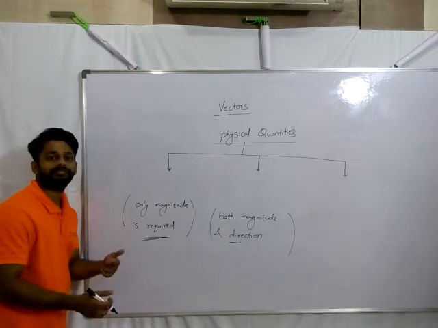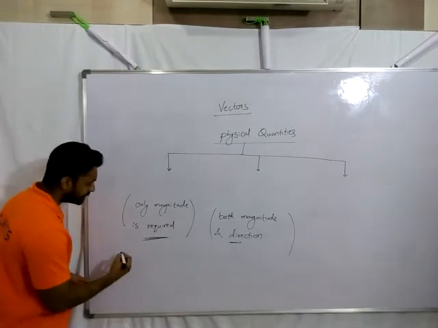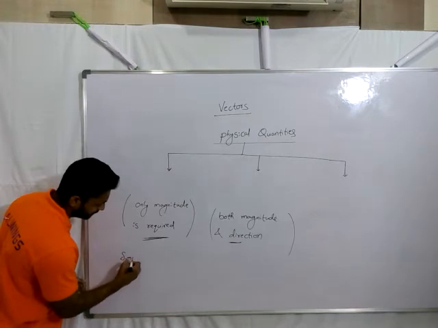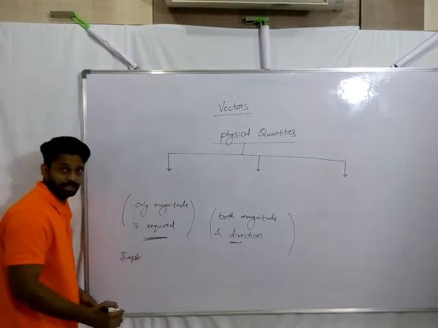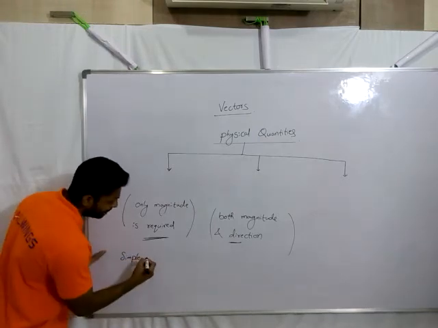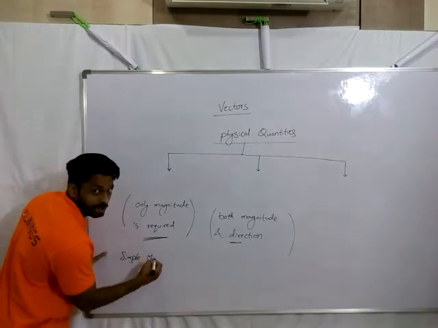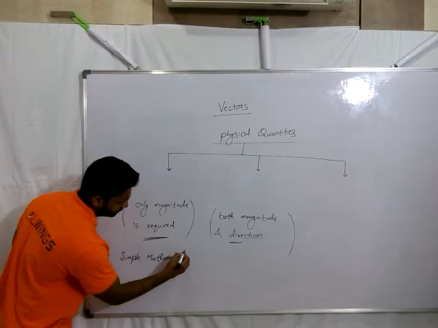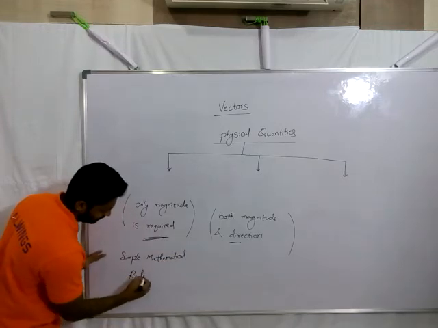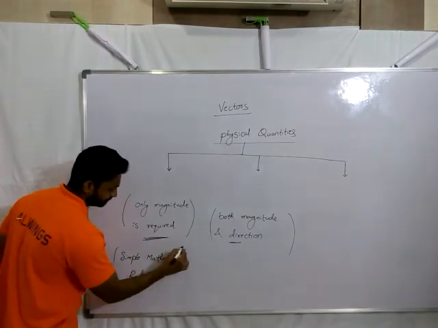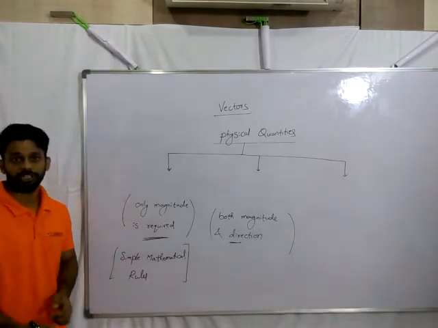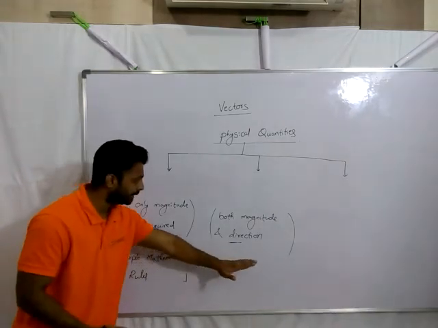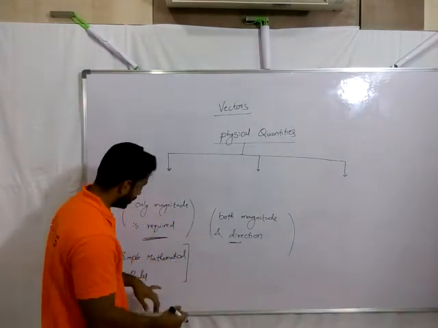Whatever we have learned through our schooling. Simple addition, subtraction, multiplication, division rules. Simple mathematical rules are followed here for addition, subtraction, multiplication, division, whatever. And coming to this second type, here we cannot use the simple maths.